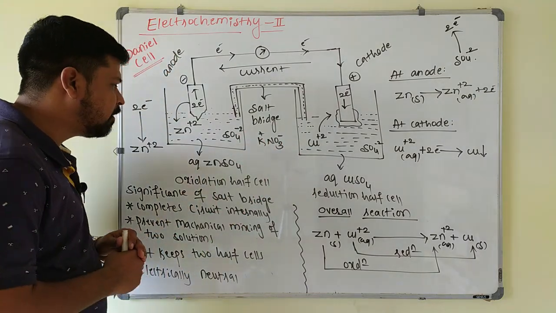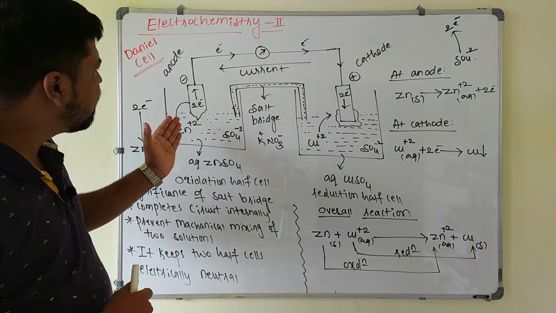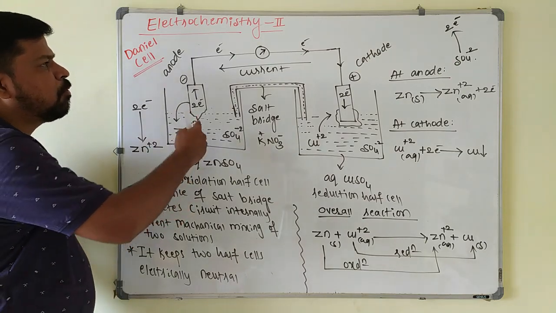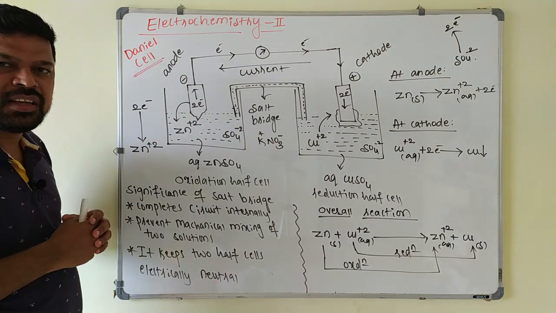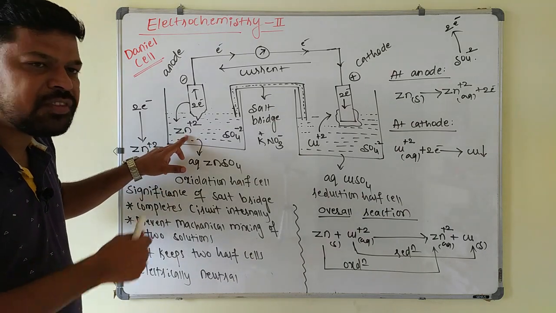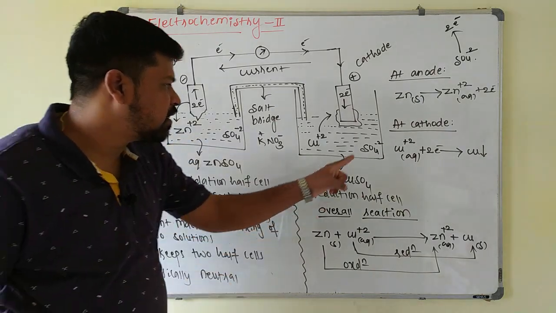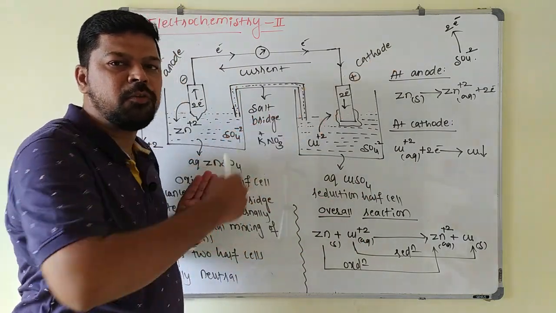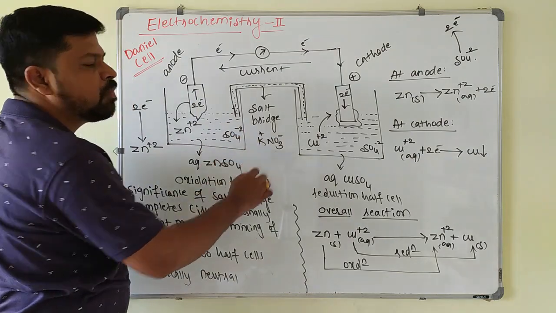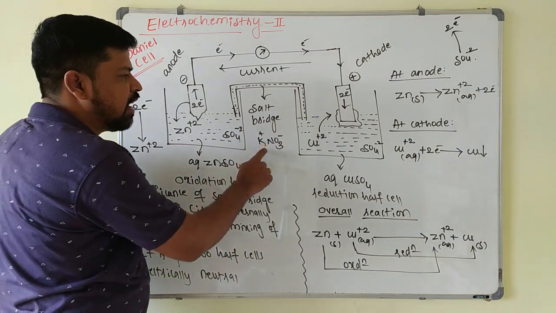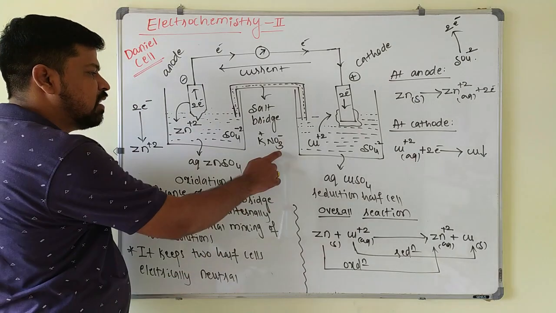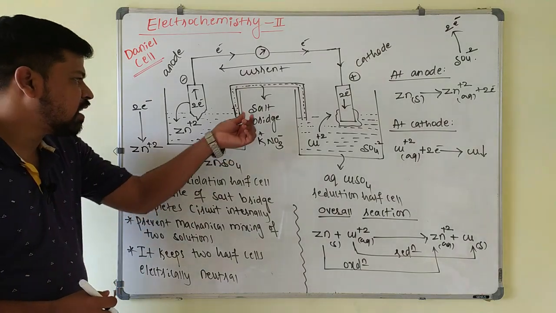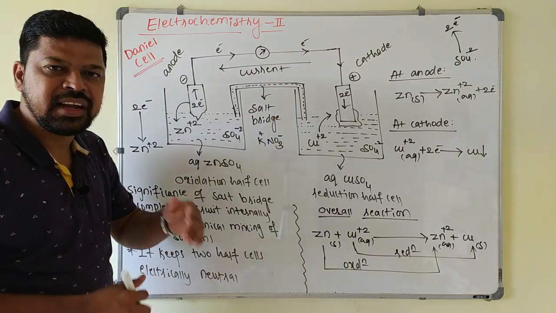This is a very important point. In the beginning electrons will be flowing, but after some time the concentration of Zn+2 ions increases, and the flow of electrons will stop because the ions attract these electrons. That's why the excess Zn+2 ions in the oxidation half cell and the excess SO4-2 ions in the reduction half cell must be neutralized in order to make the electrons flow. That work is done by the salt bridge. These cations neutralize the excess negative ions, and these anions neutralize the excess cations, so the salt bridge keeps the two half cells electrically neutral.